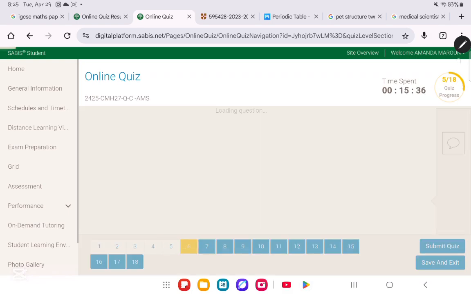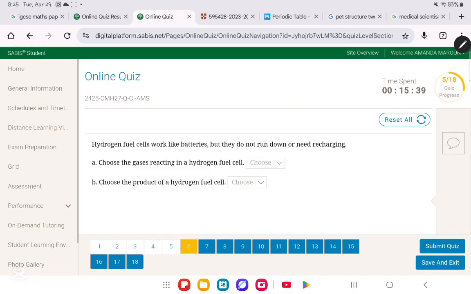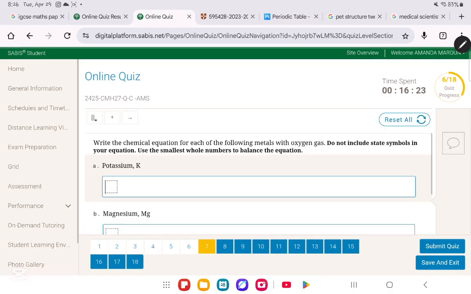So now we move on to question number 6. Okay, so hydrogen fuel cells work like batteries, but they do not run down or need recharging. Choose the gases reacting in a hydrogen fuel cell. This you should know, that whenever you're dealing with a hydrogen fuel cell, you have only two gases. They are H2 and O2. They will react to form only one product that will not affect the environment, which is water, H2O. So again, H2 and O2 are the only two gases that react together, and they will form one product, which is H2O. We move on to question number 7.